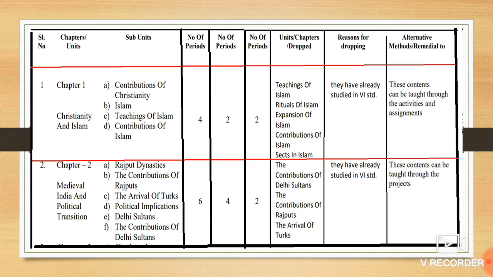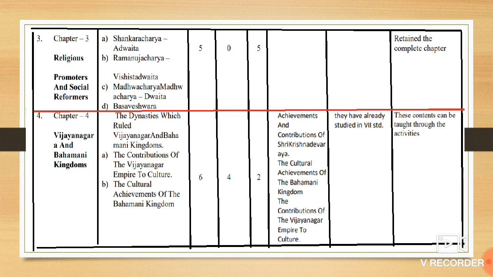In chapter number 1, History, Christianity and Islam: the teachings of Islam, rituals of Islam, expansion of Islam, contribution of Islam, and the different sects in Islam, that is the divisions of Islam, have all been dropped. Then chapter number 2, Middle India and political transition: the contributions of the Sultans, the contribution of the Rajputs, and the arrival of the Turks have been reduced, meaning taken out.